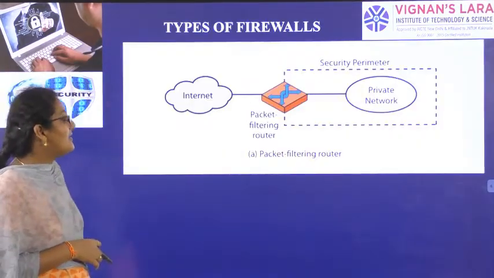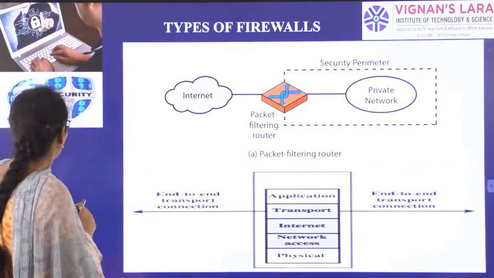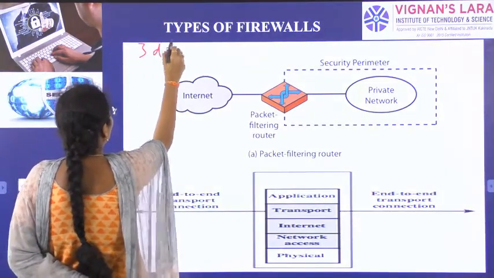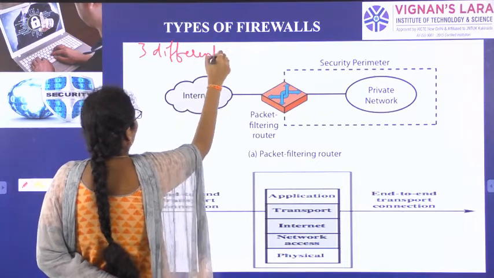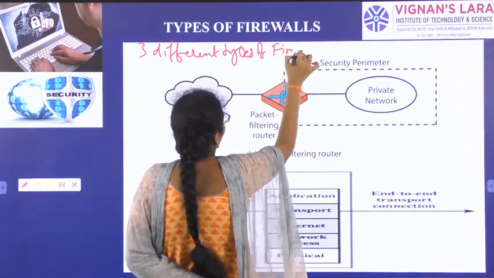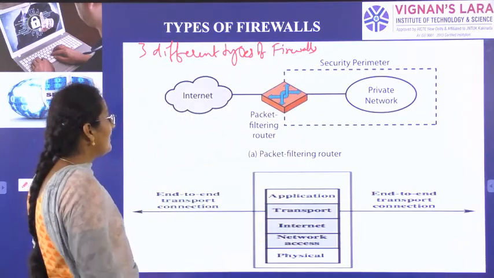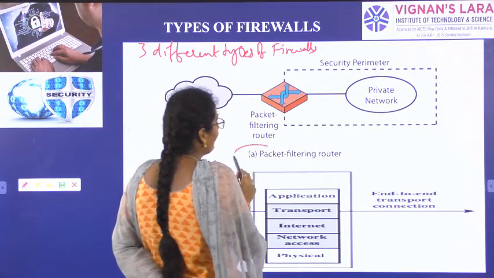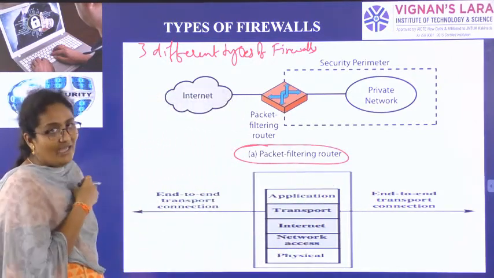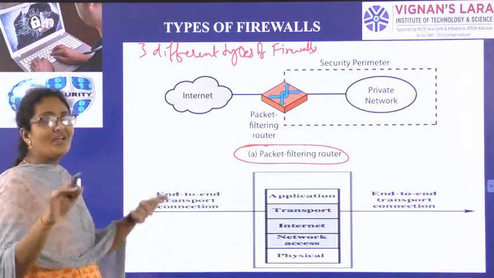So next is types of firewalls. If you see here, we have 3 different types of firewalls. In that, the first one is the packet filtering router. A firewall is nothing but something which acts as a bridge between your network and the internet.